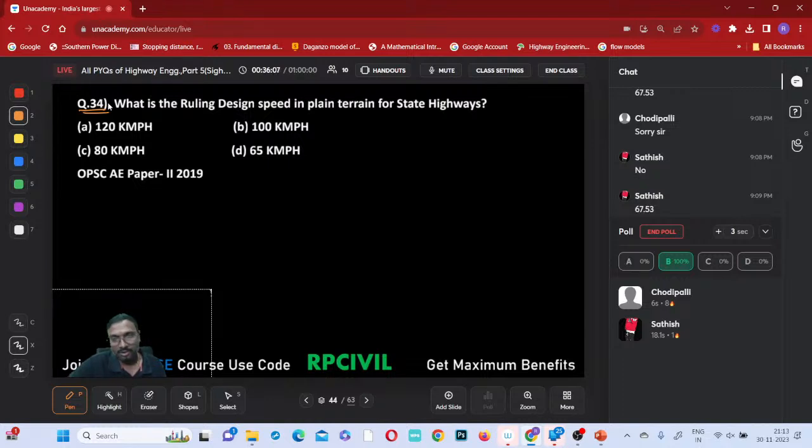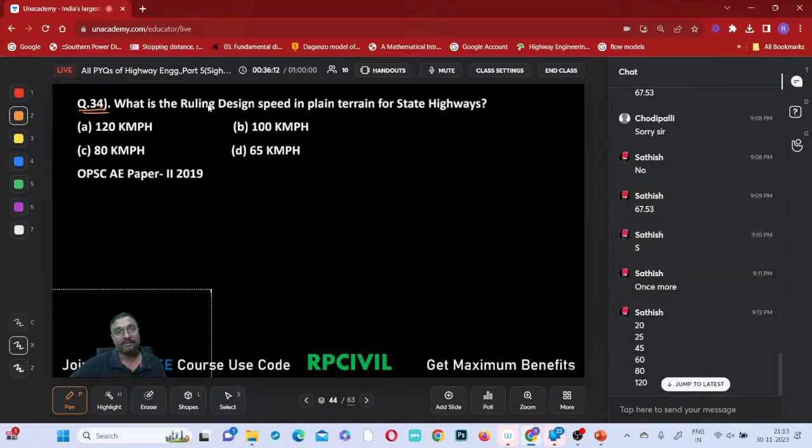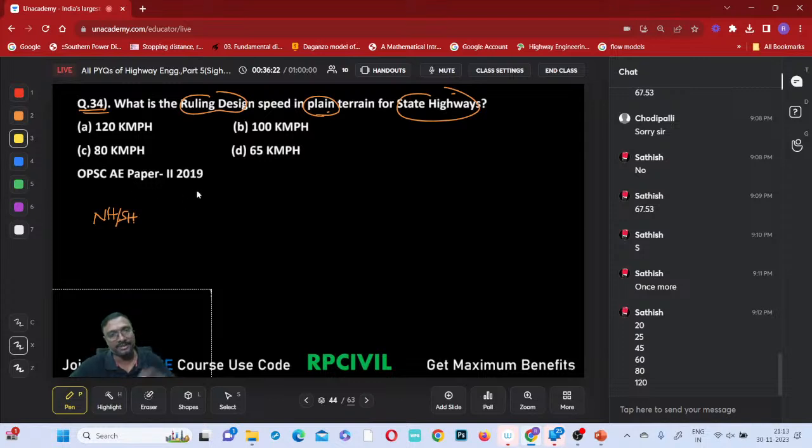Ravindra Kumar, not. Just observe and select. Chodipalli Satish answered correctly. What is the ruling design speed in plain terrain for this state highway? Do you remember that? National highway and this state highway, right? What is it you are having? Plain terrain, if you just observe it.